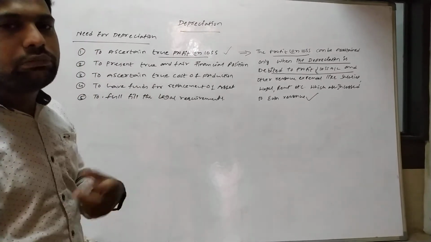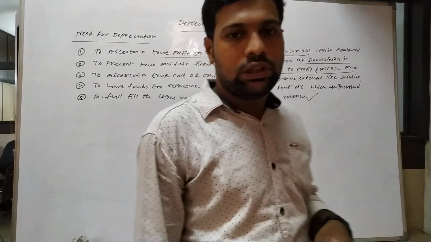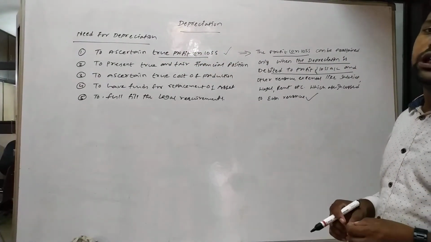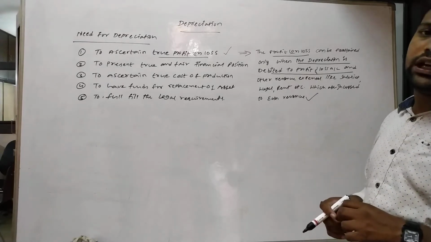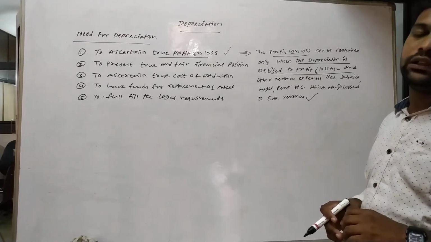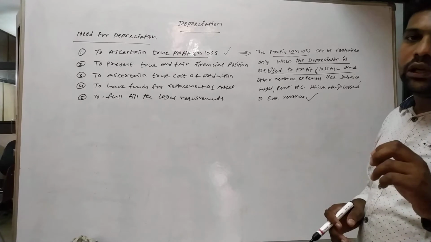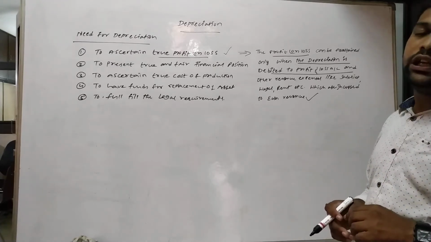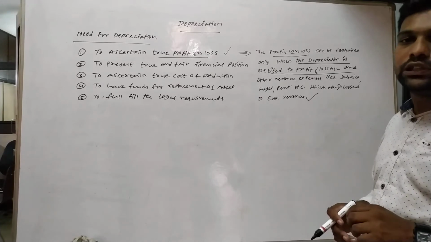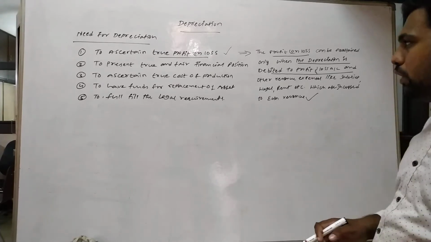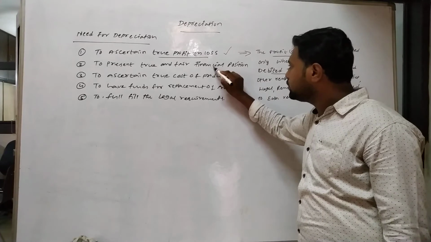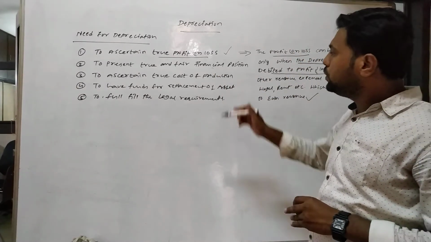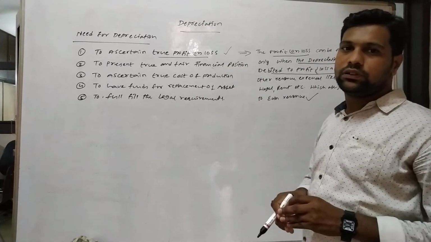If a reasonable depreciation is charged to the asset, at the end of the accounting period, the balance sheet is prepared to find out the true financial position of the business.